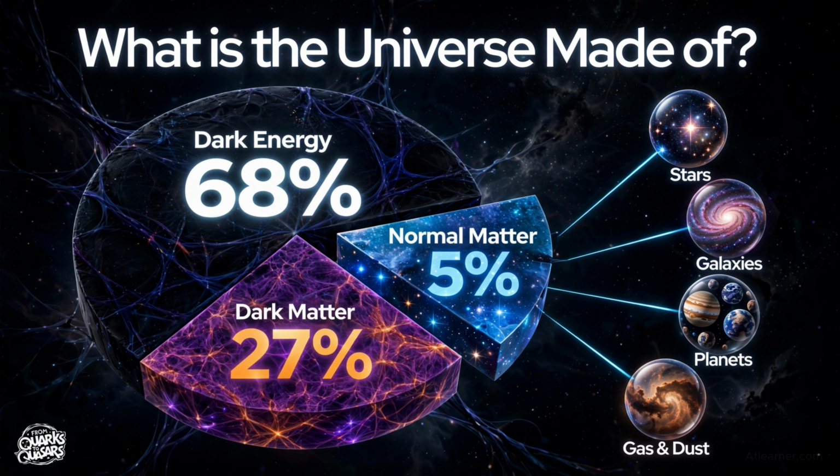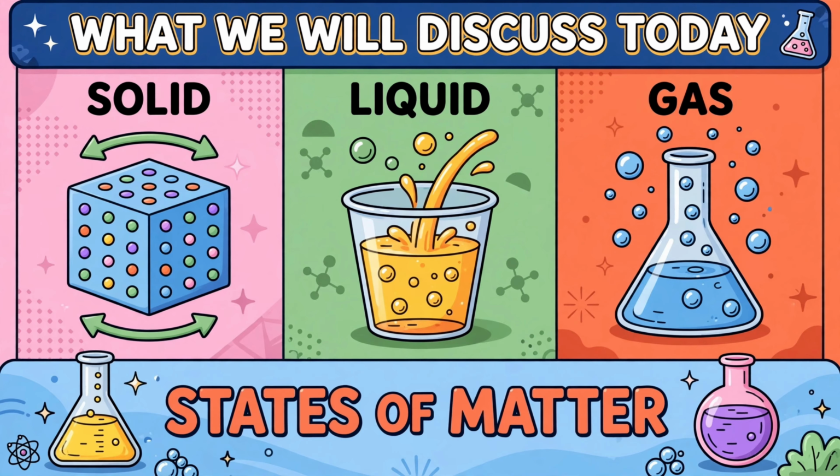The remaining 95% of the universe is made up of dark matter and dark energy, which is completely unknown to us. In today's video, we will only discuss different states of matter and how it changes from one state to another. So, let's start.